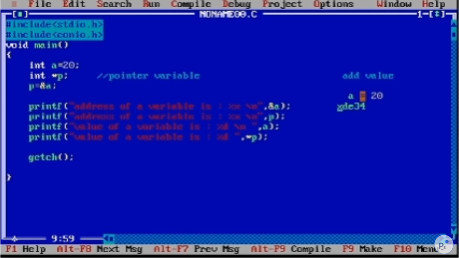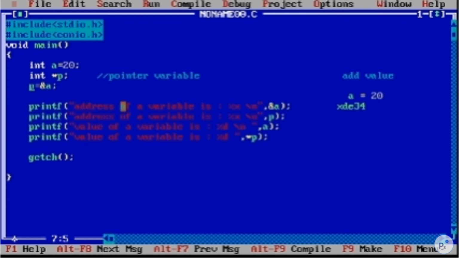At this address the variable has the value 20. So when we do this operation p equal to ampersand a, what is it doing? It is storing this address into this pointer variable p.